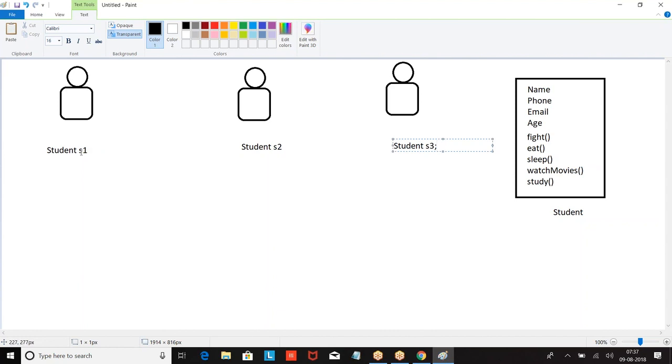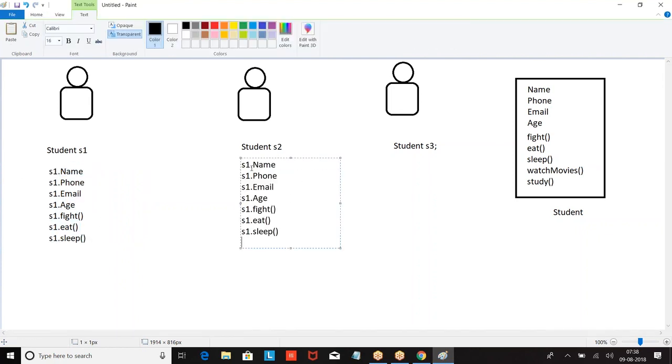Student is a template. In the template, what is the name we are giving? S1. So in the template what we have? S1 dot name, S1 dot phone, S1 dot email, S1 dot age, S1 dot fight, like this. Now, how many times did we define it? Only once. But I can use it how many times? Now for this student, we are giving a different name.